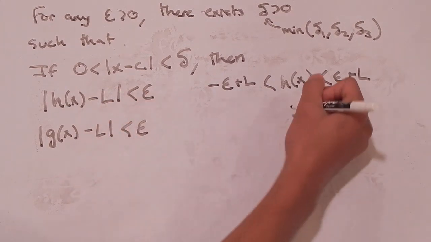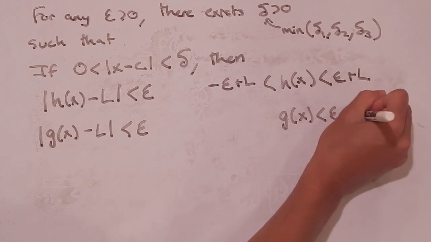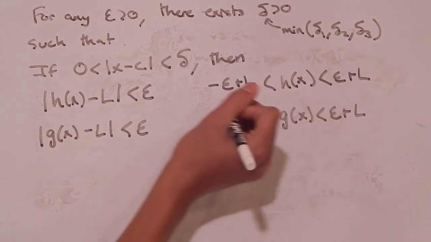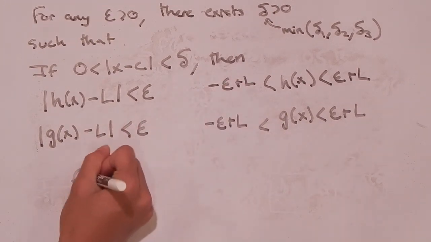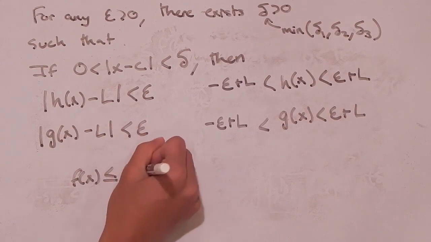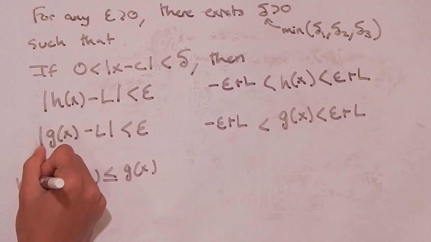I'm going to go ahead and write that also like this. And I know that on that interval, f of x will be less than or equal to g of x and will be greater than or equal to h of x.